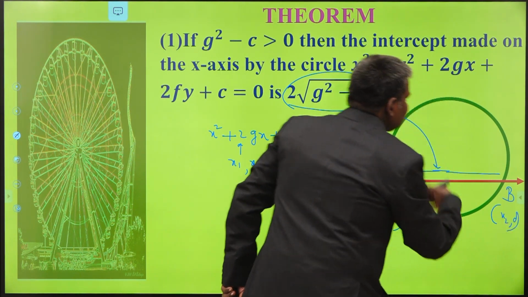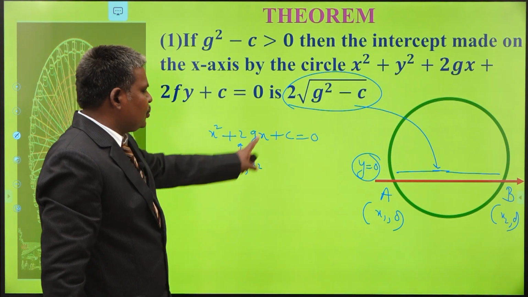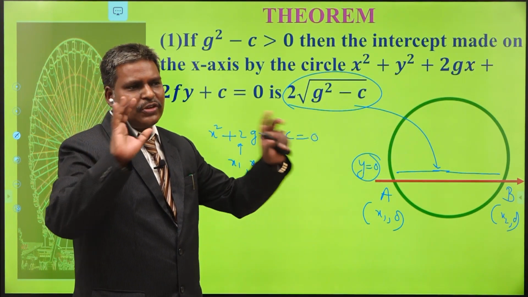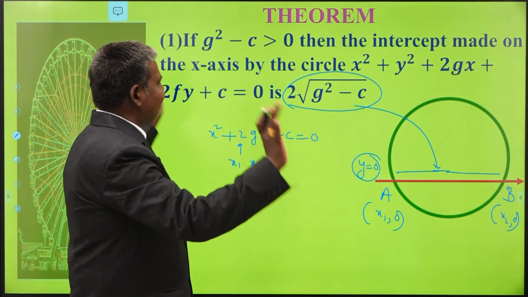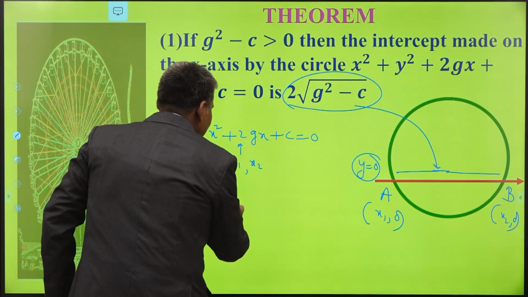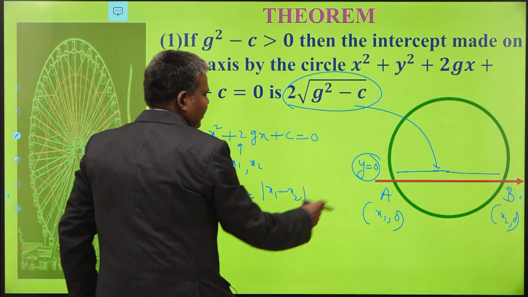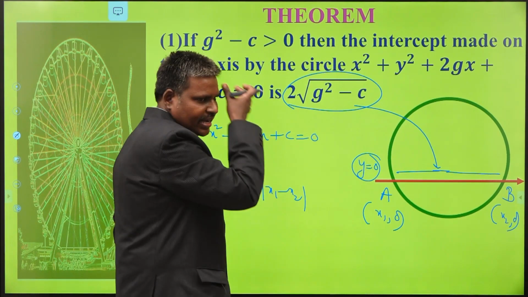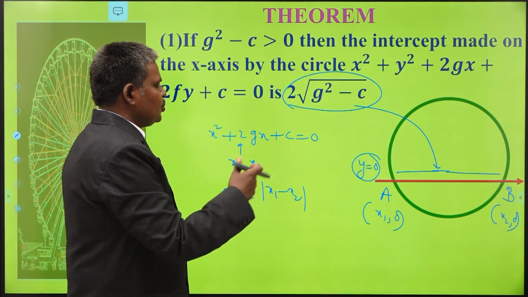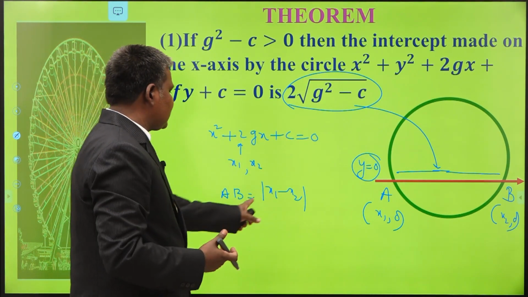This is the logic behind my theorem. If its roots are x1 comma x2, my points are x1 comma 0 and x2 comma 0. Once you get this thought, immediately you can crack this theorem. Now, what is AB? From the diagram itself, AB is equal to modulus of x1 minus x2. Am I correct or not? This is the distance between 2 points on x-axis. Or you can apply root of x1 minus x2 whole square plus 0 minus 0 whole square, that is root of x1 minus x2 whole square, that is mod x1 minus x2.